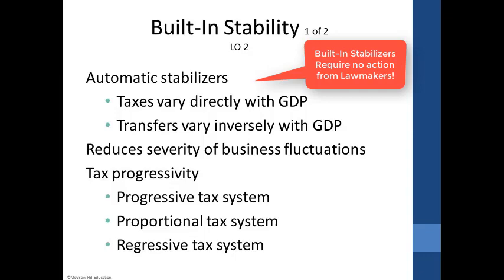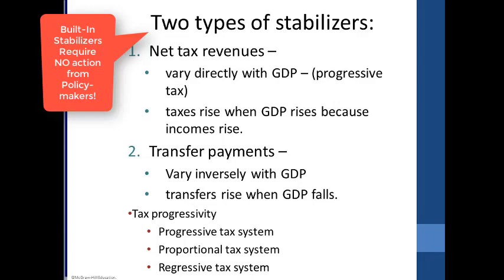The two types of automatic stabilizers are net tax revenue and transfer payments. And here's how they work. During peak times of the business cycle, GDP is going to be at a max. So during those times, we're going to be making the most money. So GDP is up, our incomes are going to be up. So the more money you make, the more taxes you're going to be paying.